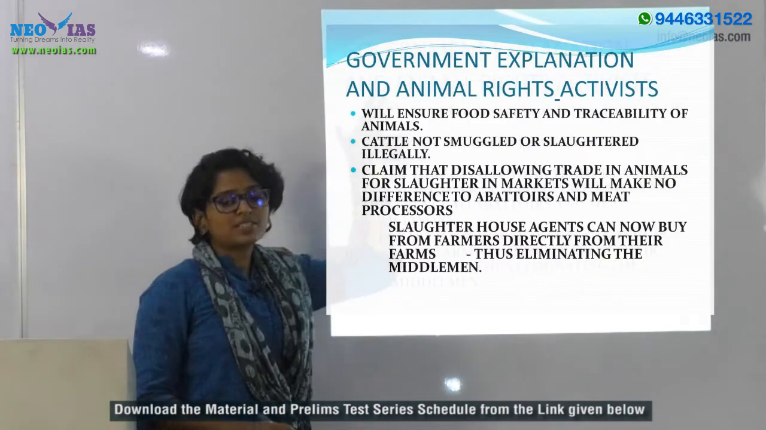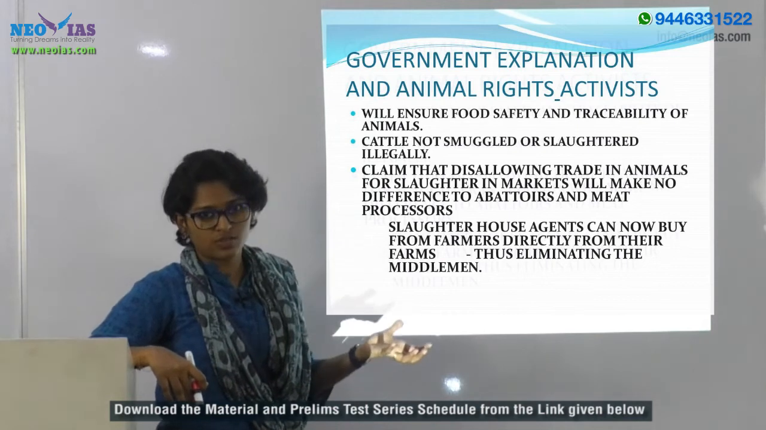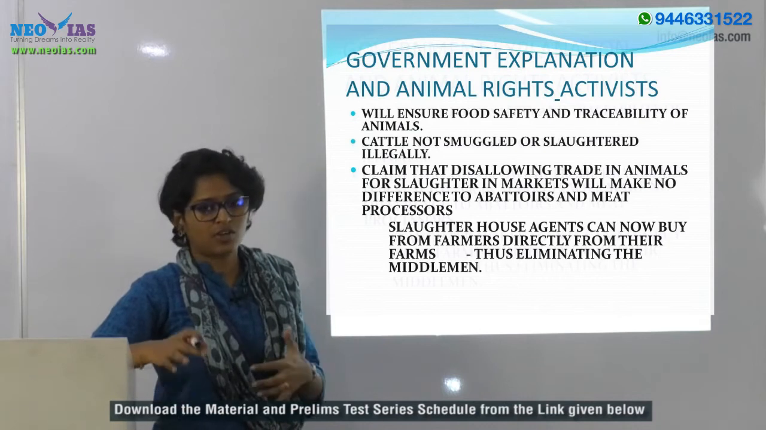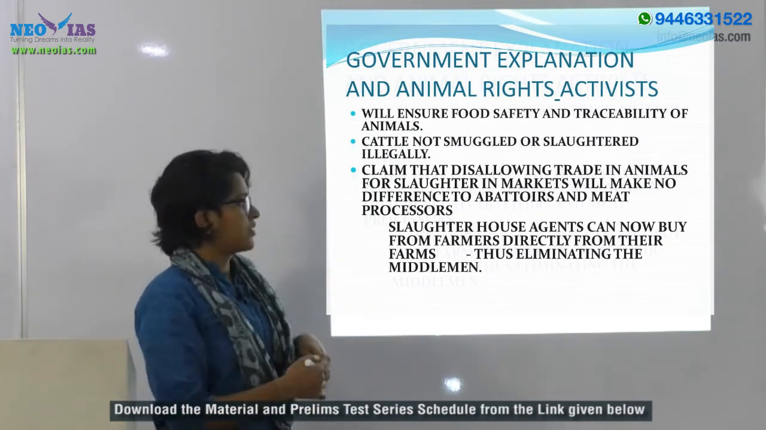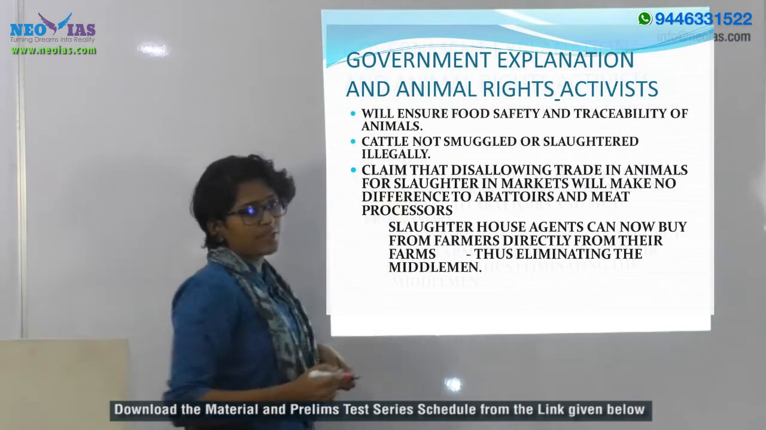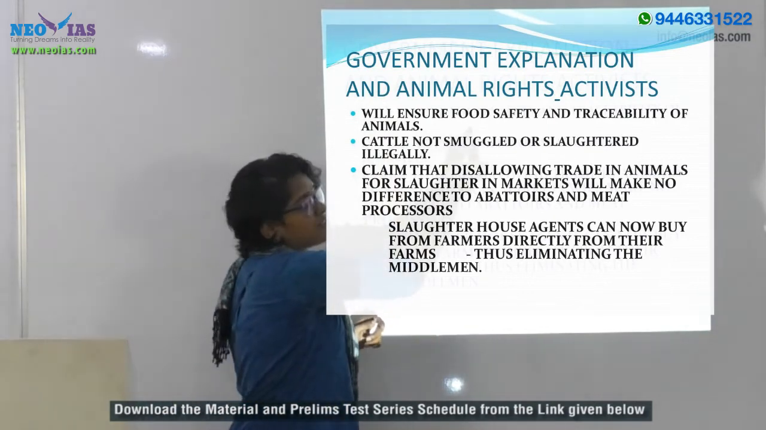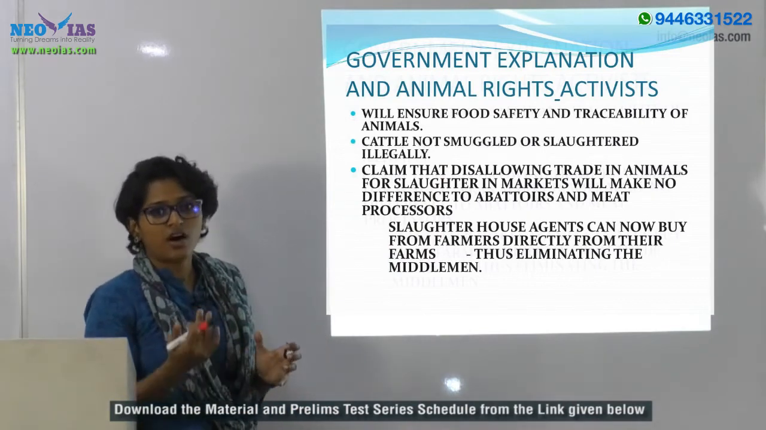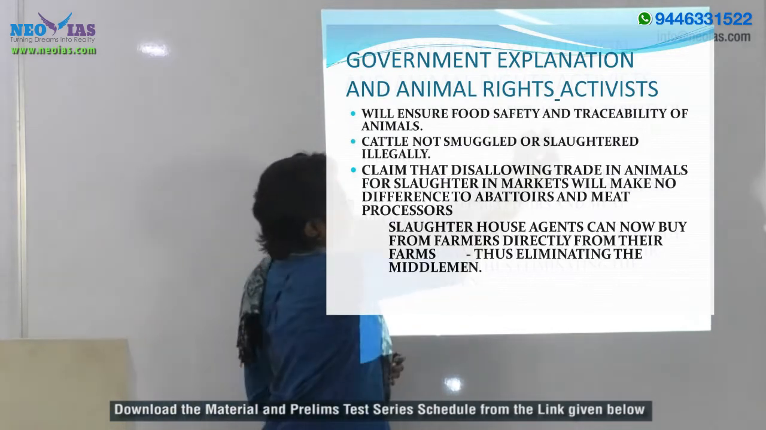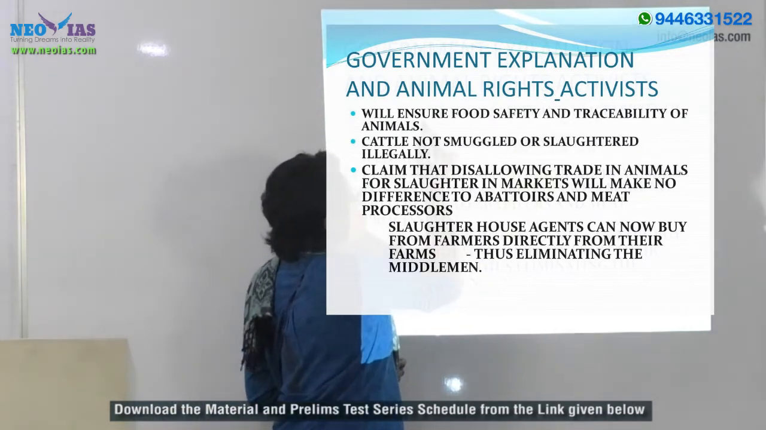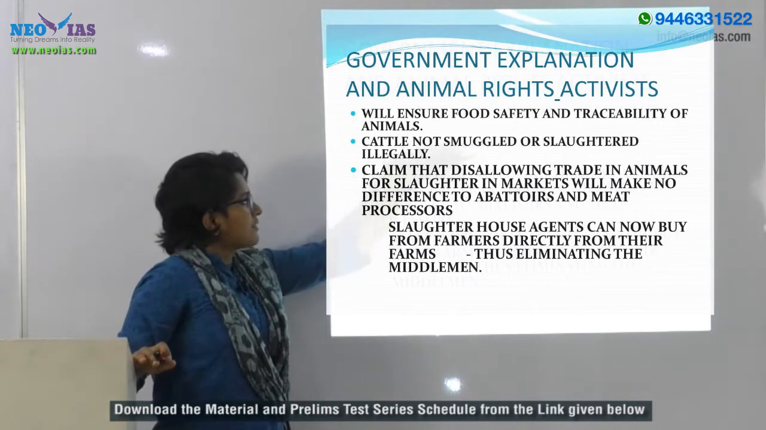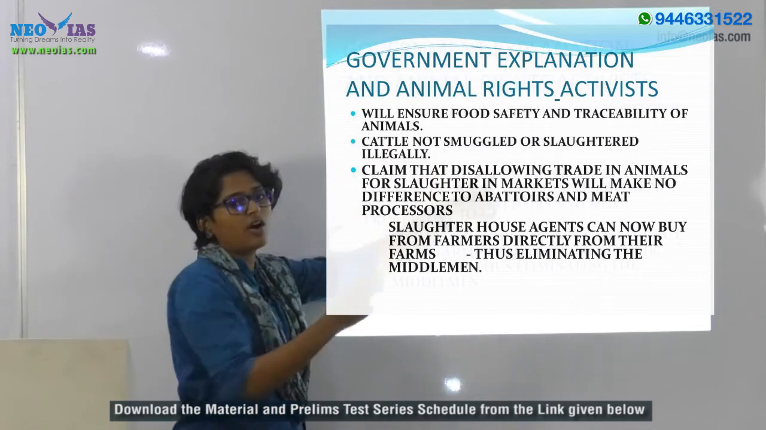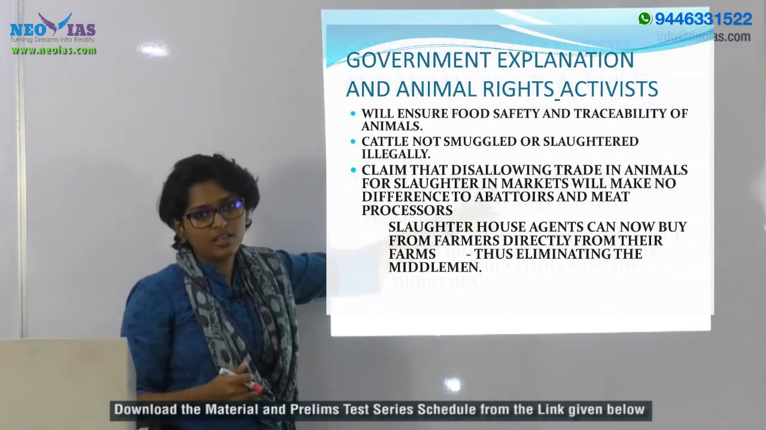Now let's see the government's explanation for coming up with this rule, and the opinion of the animal rights activists and the people who support it. They are of the opinion that this rule will ensure food safety, as there are now stringent rules for cattle trade, or livestock trade, and also traceability of these animals. They also view that now there won't be any smuggling or illegal slaughtering of cattle.